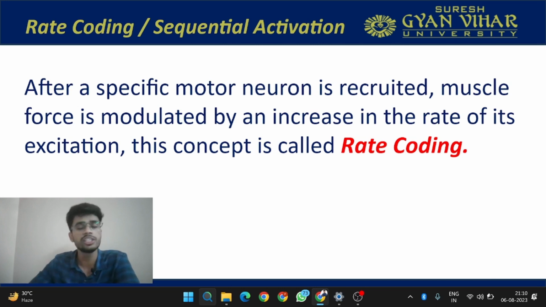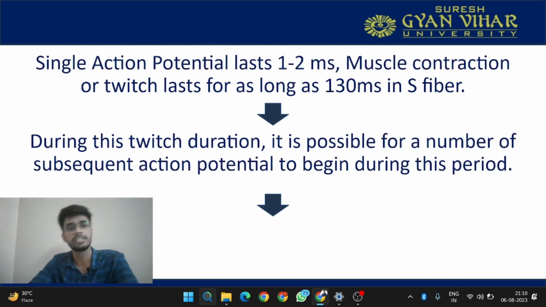This modulation is called rate coding. After the motor neurons are activated, you have to decide what is the amount of force that must be generated to do that task, to do the purpose. So this is decided by the rate coding or sequential activation. Now we will understand that.